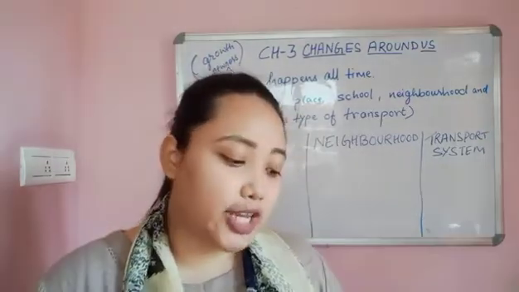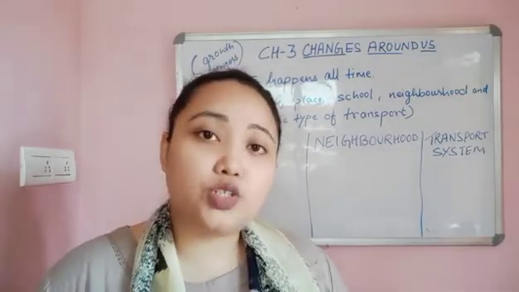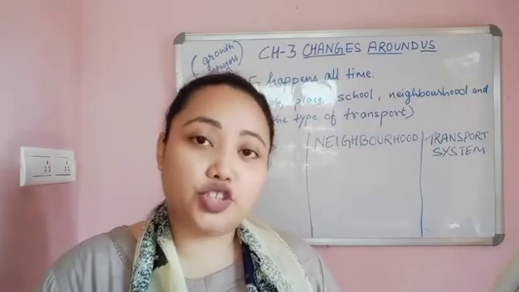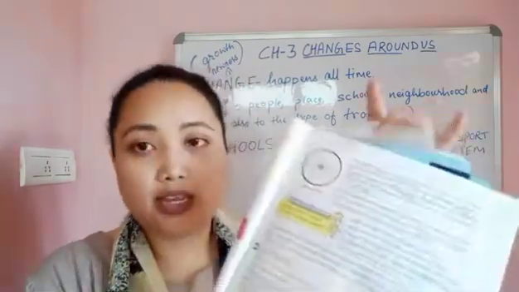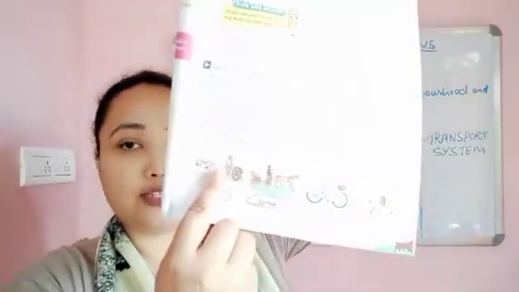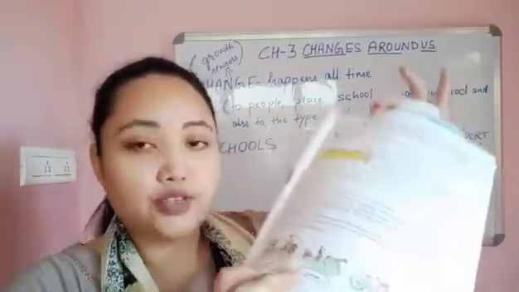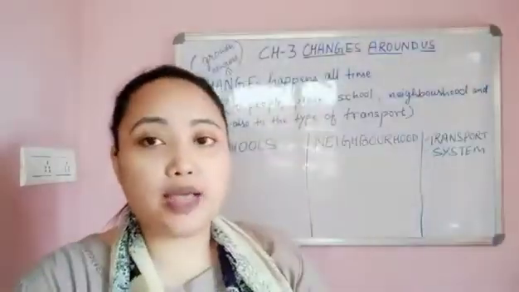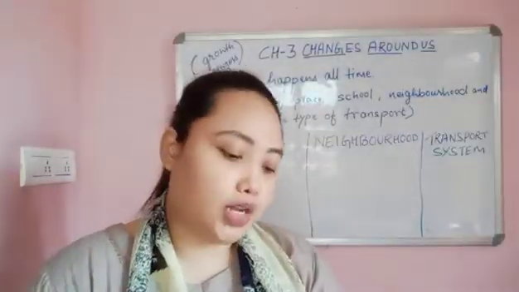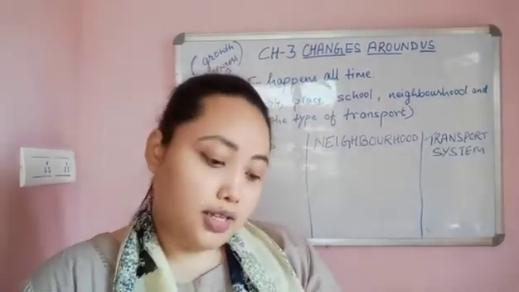So these are the changes in the types of transport system that have been happening with time. At the very beginning, as you can see in the drawing over here, the first one was the cart, okay. The next one was the carriage. This is how the transport system has been evolving, changing and growing in a better way. Cart, carriage, cycle, bus, okay.